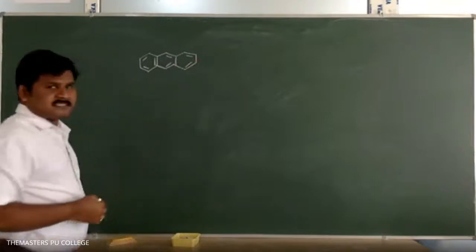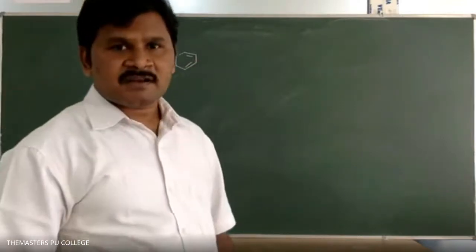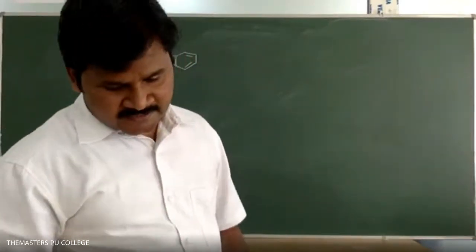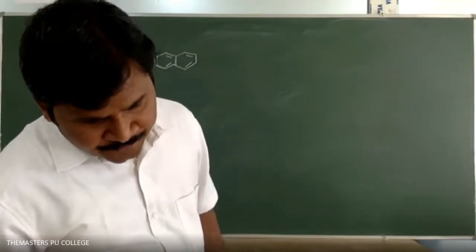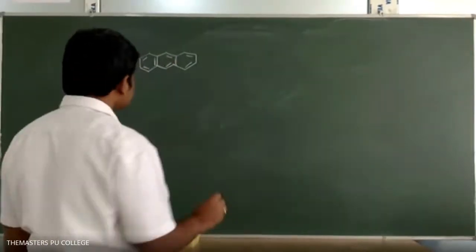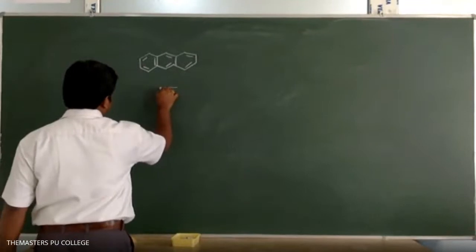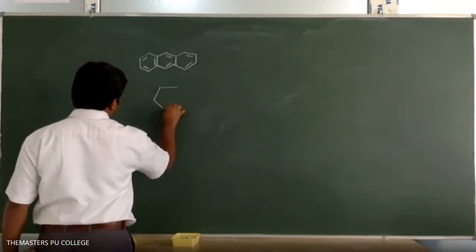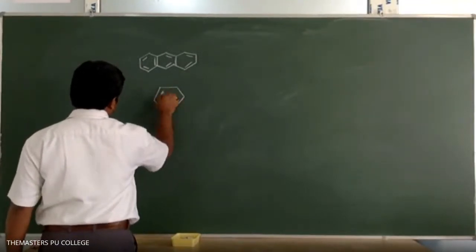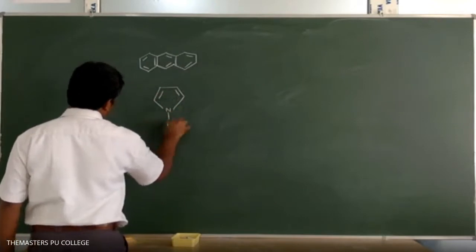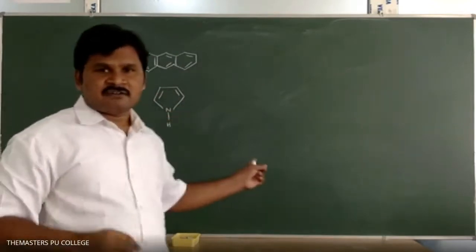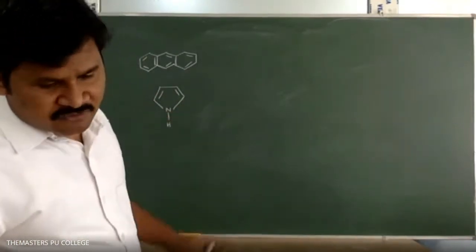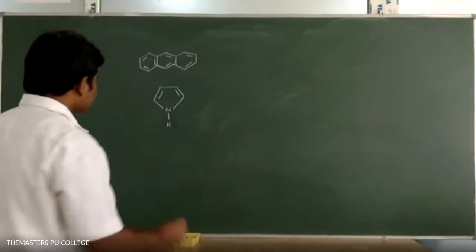This is anthracene. Here all are carbon atoms only. Next, pyrrole. This is pyrrole. In the ring we have an atom other than carbon, that is nitrogen. Next, phenol.